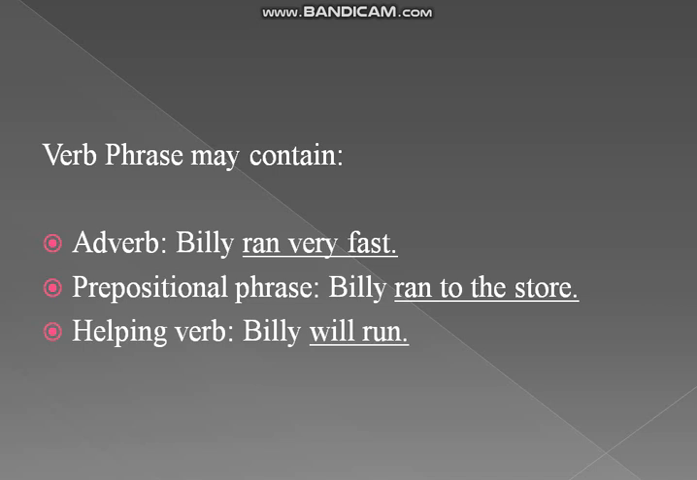Here we have some other description of verb phrase. Verb phrase may contain an adverb, not necessarily, but they are just giving us some identification to recognize the verb phrase. As you can see, Billy ran very fast. Here the underlined part, ran very fast, is a verb phrase, because it consists of the verb along with the modifier, as here the adverb is modifying the verb. Ran very fast. How did he run? He ran very fast.